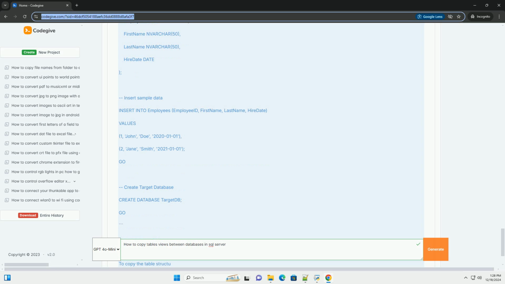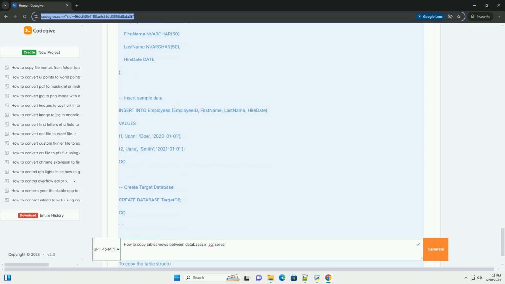Important notes. 1. Schema considerations. Ensure that the table structures, including indexes, constraints, etc., are identical if you're copying directly. If you need to copy all attributes, consider using the Generate Scripts feature in SSMS. 2. Data types. Ensure that the data types in the target table are compatible with the source table.